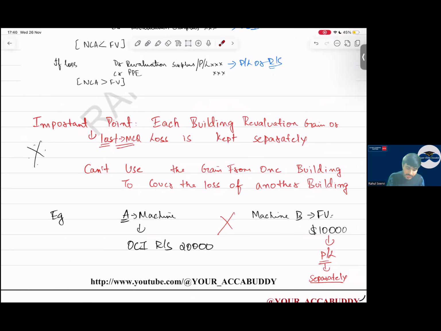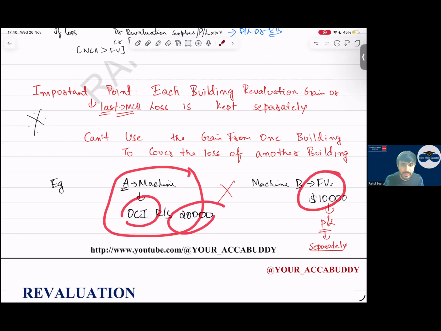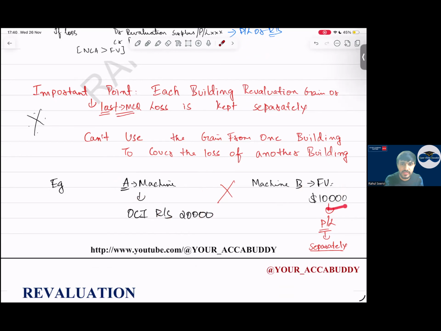If company A has an OCI balance of 20,000 for machine A, and the fair value of machine B is decreasing, there is a loss of 10,000. Can I offset this revaluation loss against the 20,000? It's not possible. The OCI balance of a machine should be used to offset the loss of that particular machine only. Understand that.